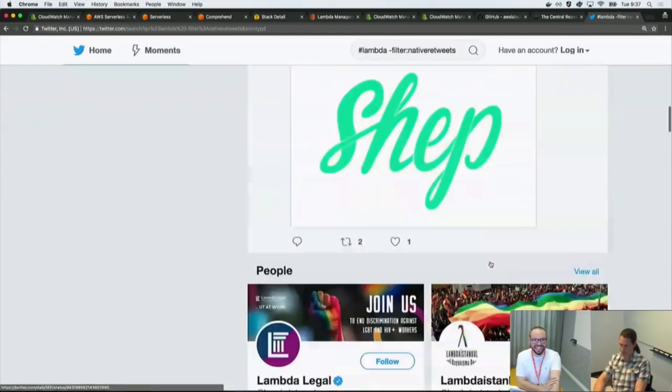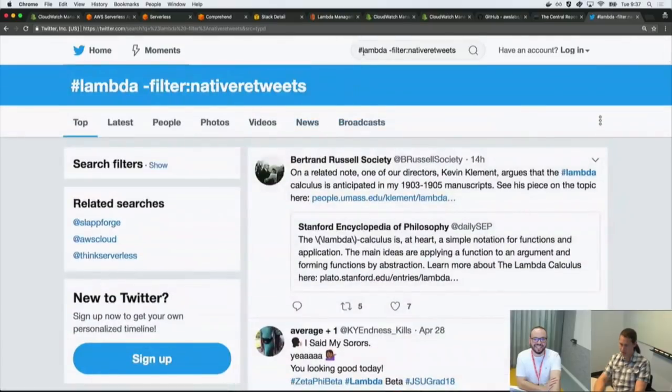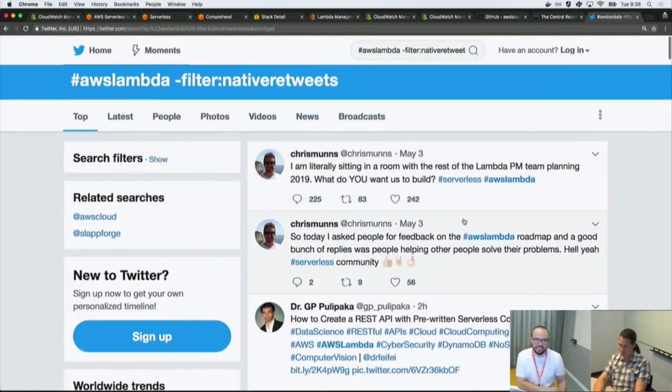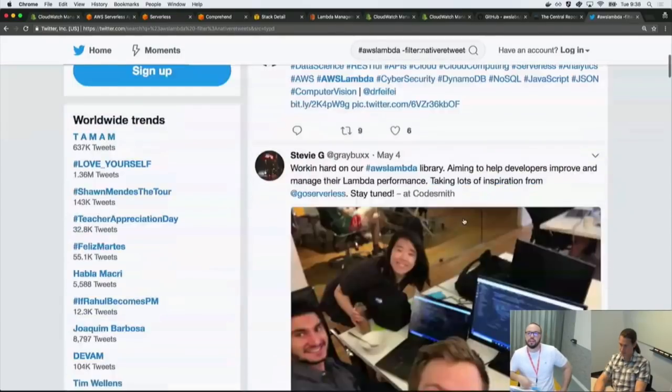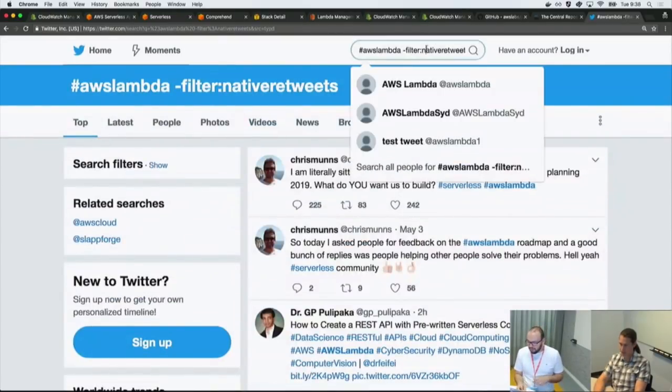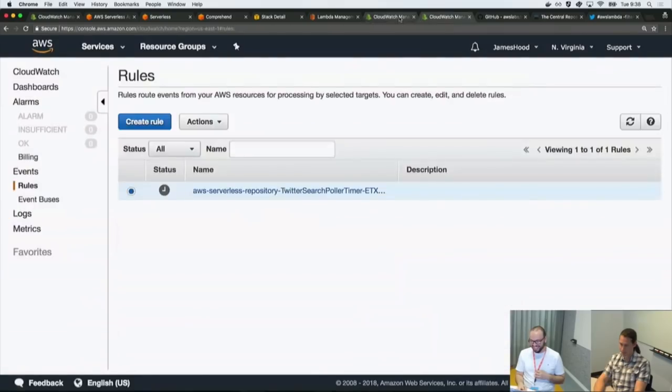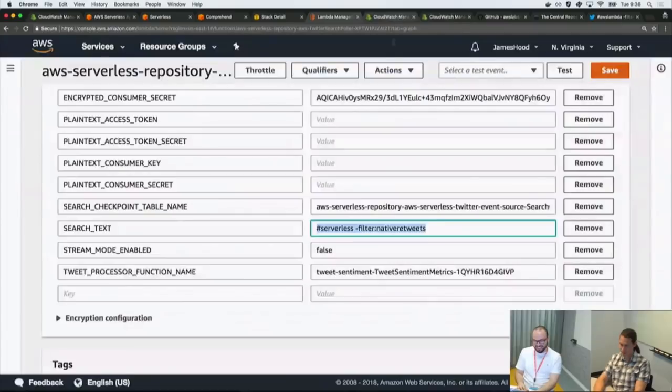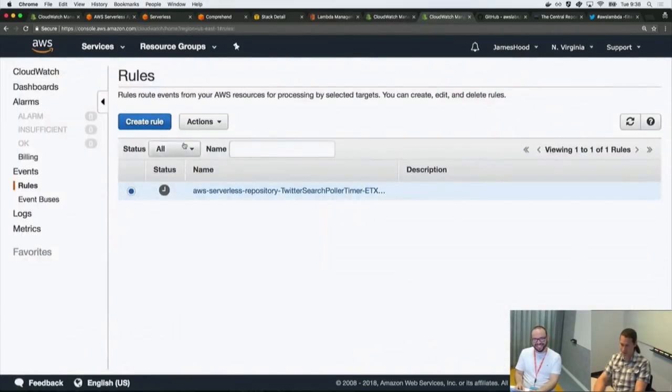Okay, so we have tweets on Lambda, or do you want AWS Lambda? Yeah, let's go for that. Great, then we can make some tests. So I'm going to put that in. Note to self: test out the searches before I throw them in. All right, so AWS Lambda, filtering out native retweets, and then I'll save this function. I will enable it.